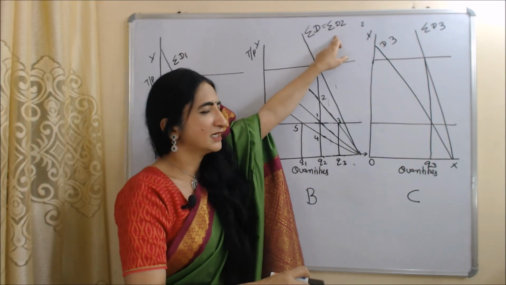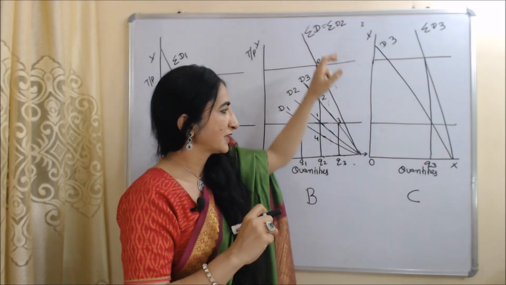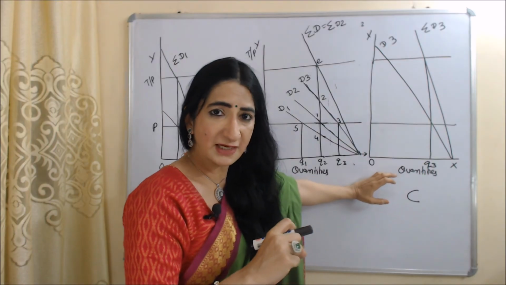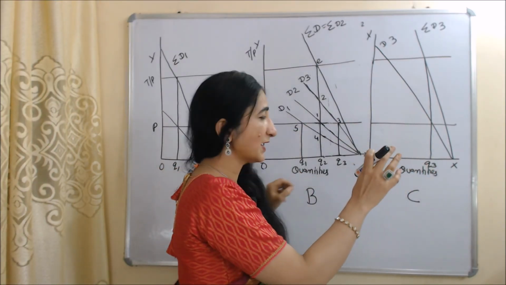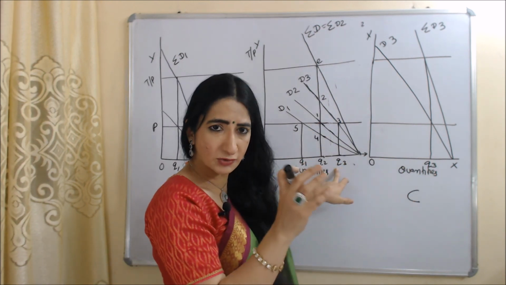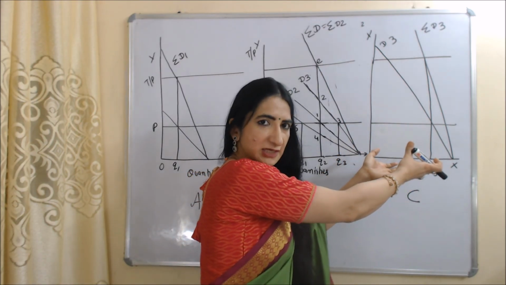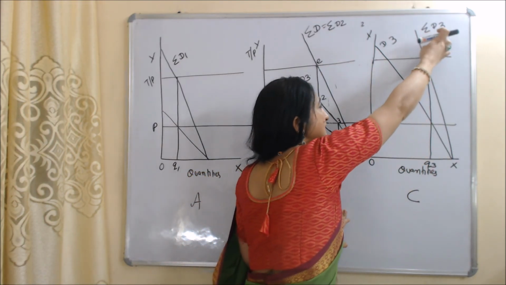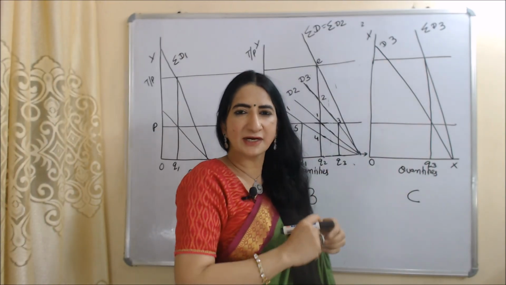Here sigma D2 is the demand curve of all families who are like our second person. And locality C has a provision of OQ3 public goods. That's why all families who are like our third person, who need OQ3 quantity of public goods, should migrate to locality C. And sigma D3 is the aggregate demand curve of all families who are like our third person.